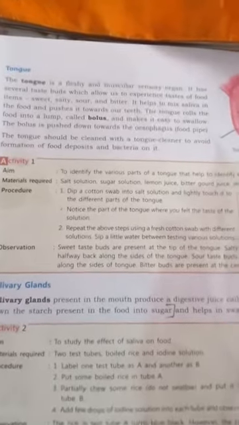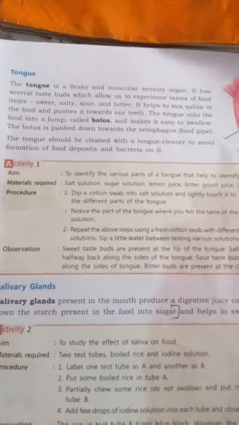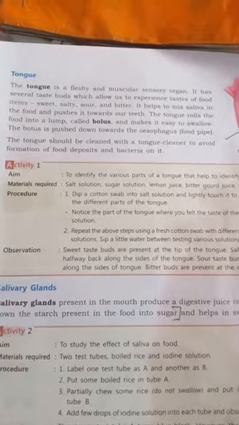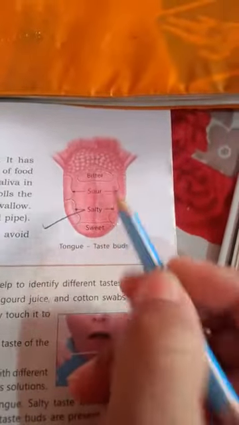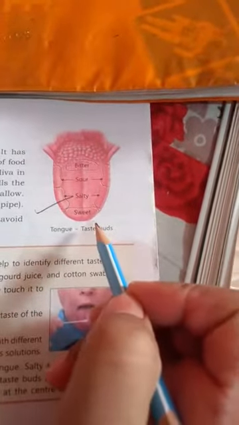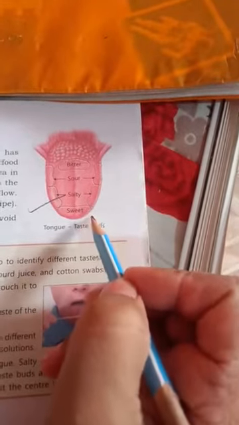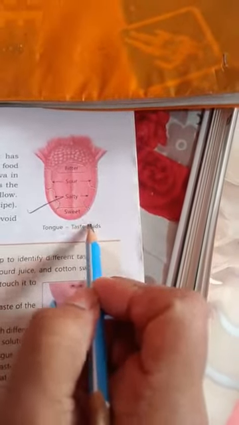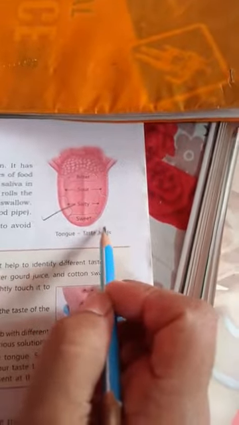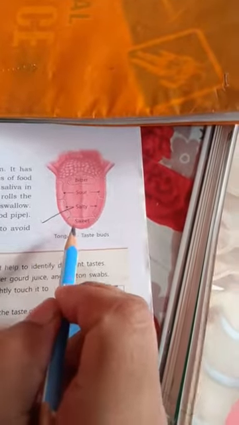Now the next topic is the tongue. The tongue is a fleshy, muscular sensory organ. It has several taste buds which allow us to experience the taste of food items. The tongue senses 4 tastes: bitter, sour, salty and sweet. What is the role of the tongue? It helps to mix saliva in the food and pushes it to the teeth. The tongue rolls the food into a lump called a bolus and makes it easy to swallow.